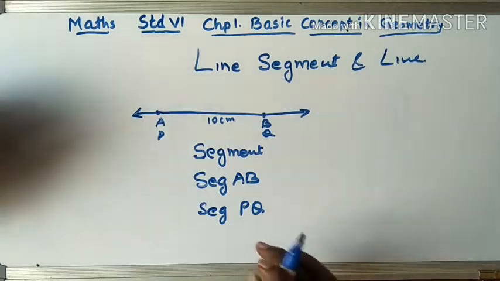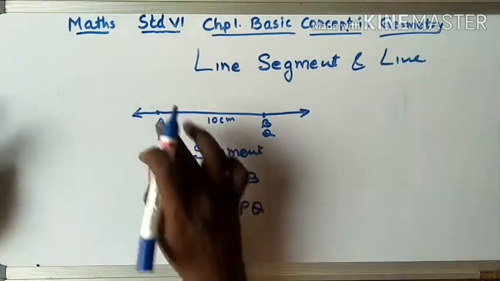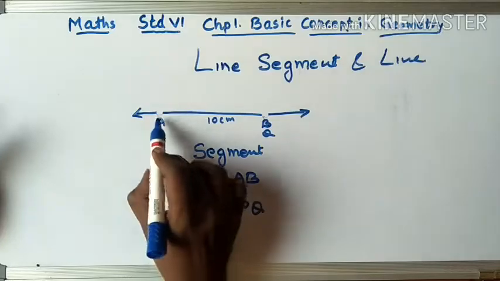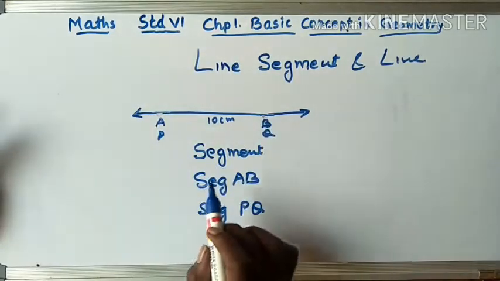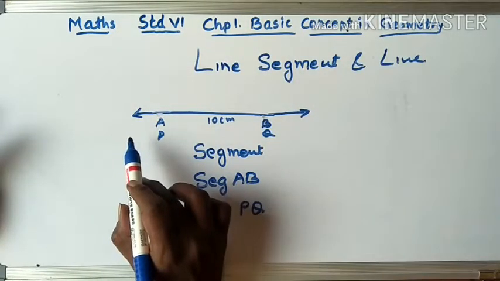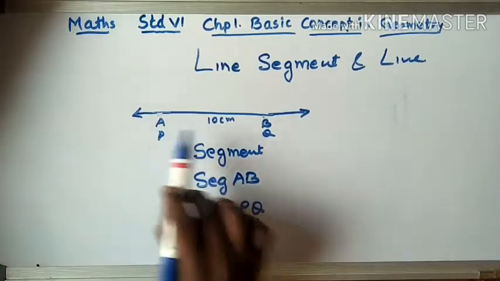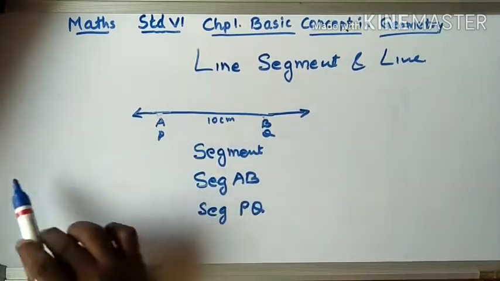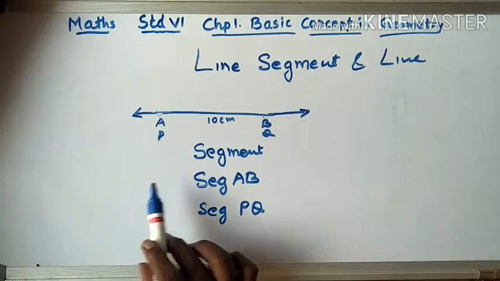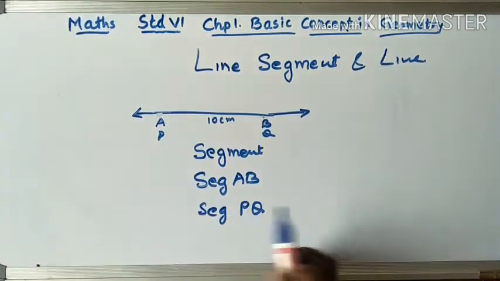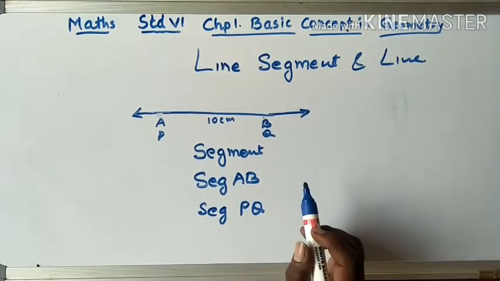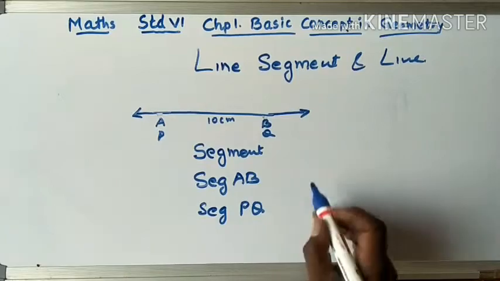Now what is a line? Let's say I remove this. The line which passes from the left side and right side, and it is continuity. It has a continuity on both the sides. We call this a line.